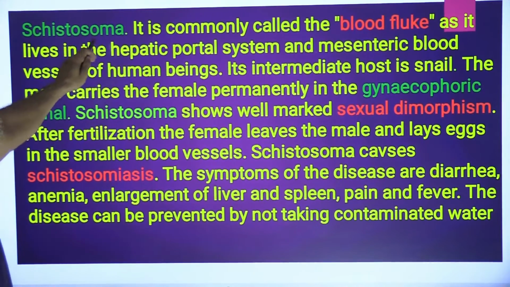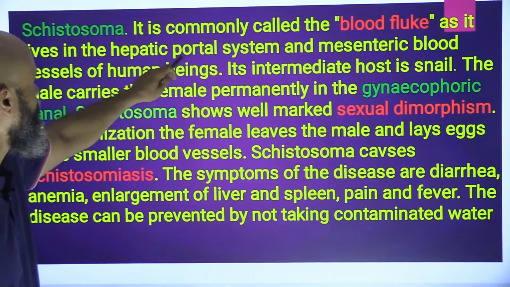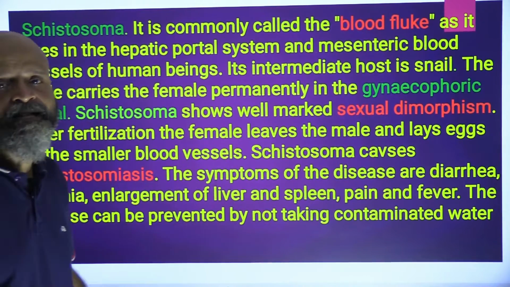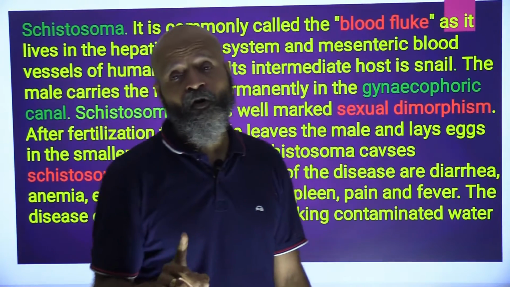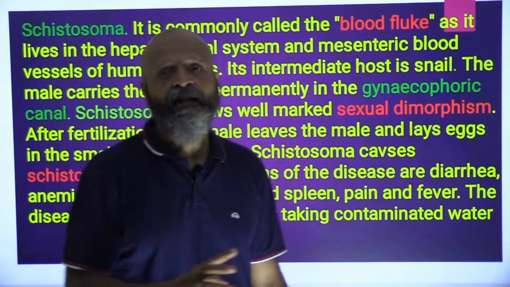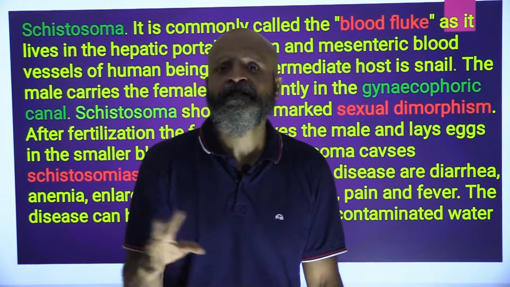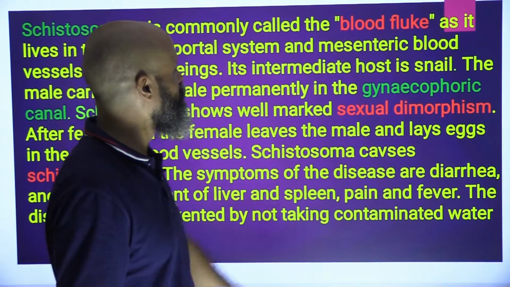Schistosoma is commonly known as the blood fluke, as it lives in the hepatic portal system and mesenteric blood vessels of human beings. As I said, these are parasites, and these can cause a lot of diseases and complications in human beings as well as in a lot of animals. The intermediate host is snail.